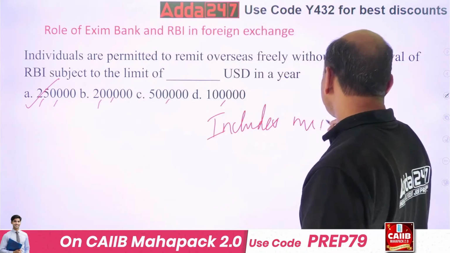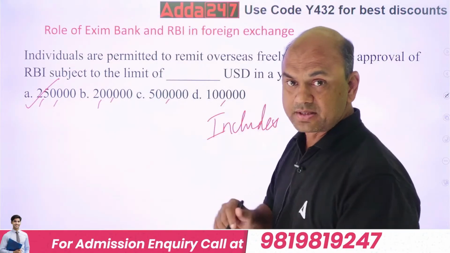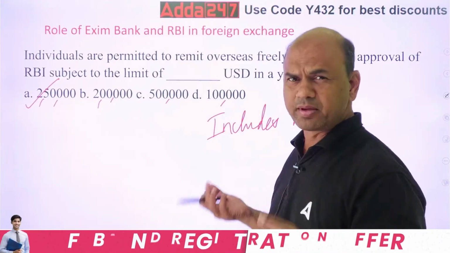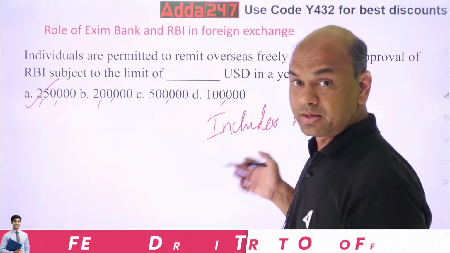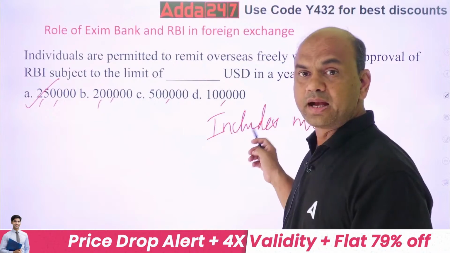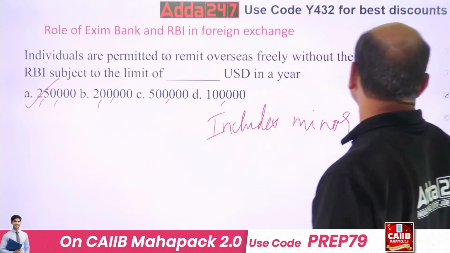Minor means if I have a minor in my family, and in that minor's name, if that minor has an income source, for example some property from earlier generations, then that person can send the money outside. The limit is 2,50,000.